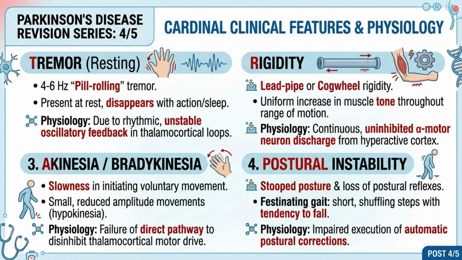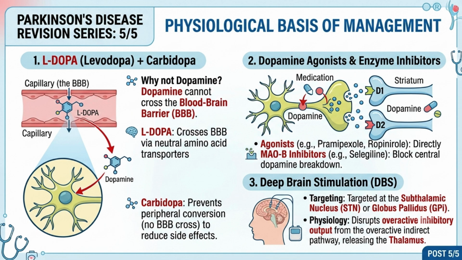Clinical features, TRAP. Clinical manifestations follow the TRAP acronym. Tremor, a 4 to 6 Hz resting, pill rolling tremor caused by unstable oscillatory feedback in thalamocortical loops. Rigidity, lead pipe or cogwheel rigidity due to uninhibited alpha motor neuron discharge. Akinesia, bradykinesia, slowness in movement execution resulting from loss of cortical motor drive. Postural instability, impaired righting reflexes causing a festinating, shuffling gait.